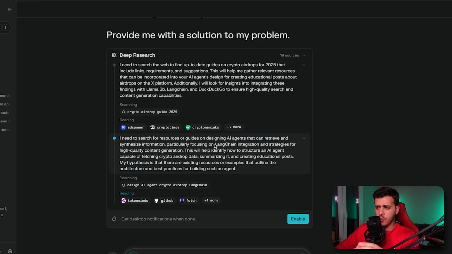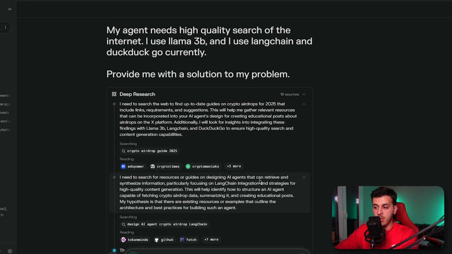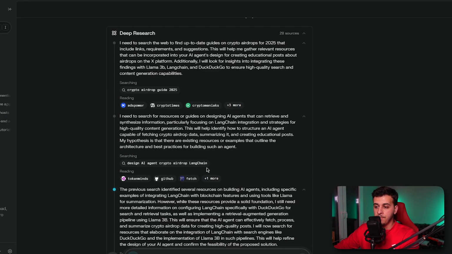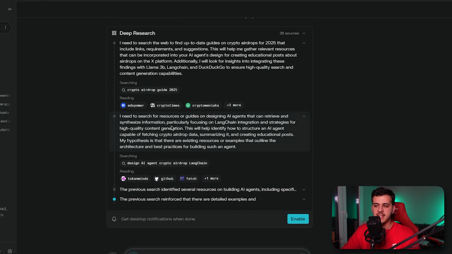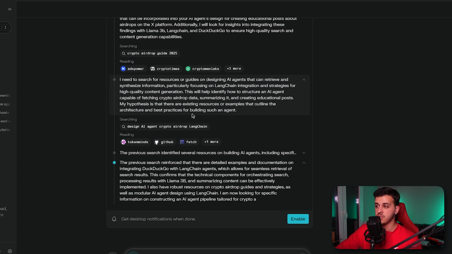I need to search for resources or guides on designing AI agents. I really love the thought process. It is able to show us what it's reading. It's also able to show us the thought process. In any case, we can reverse engineer in steps and do it ourselves if we're not happy with the answer or if we want to change a specific part of the equation. And here the previous search identified, so this is like a summarization step. This is very important. And what I really like is that it's running so fast.